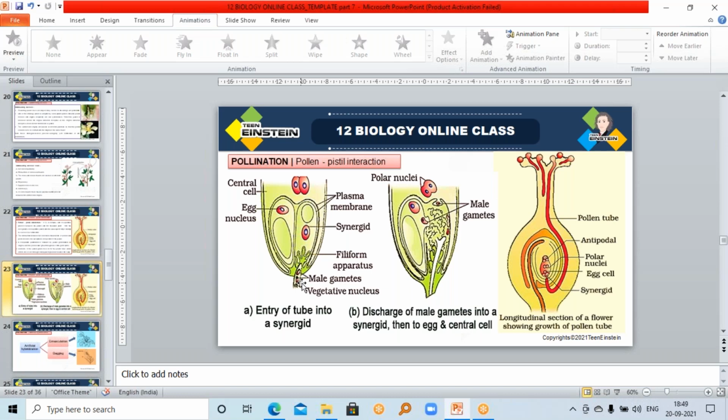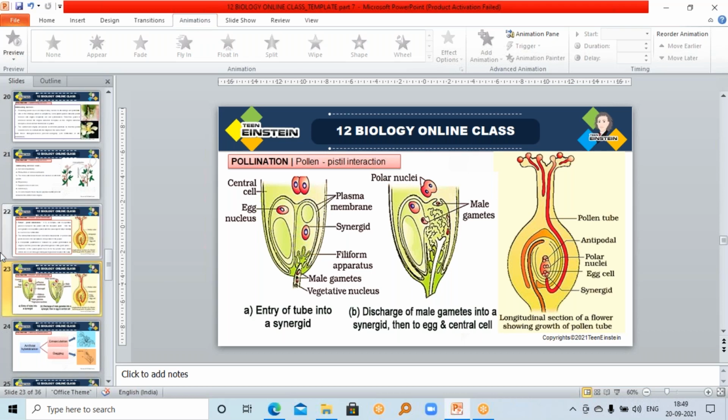While discussing this structure, I explained it to you at that time itself. The function of the filiform apparatus is guiding the pollen tube to reach the egg cell. Got it? So we have learned that the filiform apparatus guides the entry of the pollen tube. Don't forget, this is an important MCQ. You may get this question for the NEET exam.